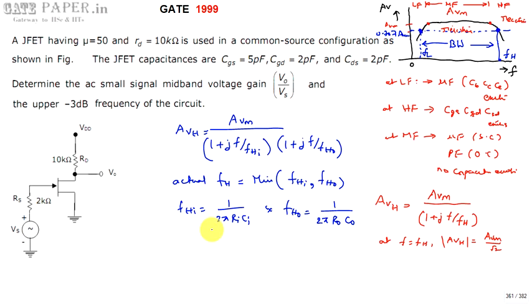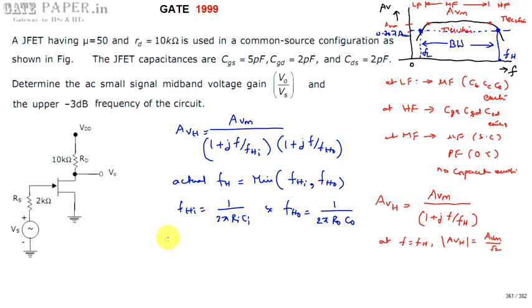Ri is nothing but the effective input resistance, that is, the effective resistance present at the input node. Ci is the effective capacitance present at the input node. R naught is the effective resistance present at the output node. C naught is the effective capacitance present at the output node. These can be calculated by drawing the AC equivalent model at high frequencies.